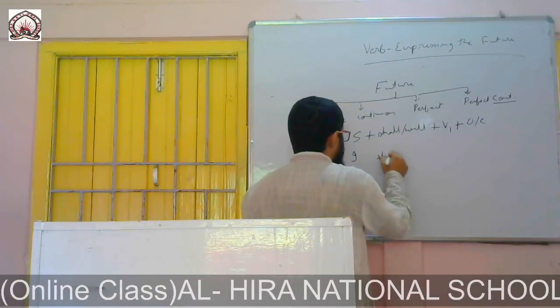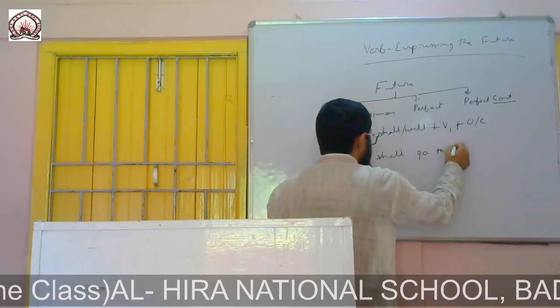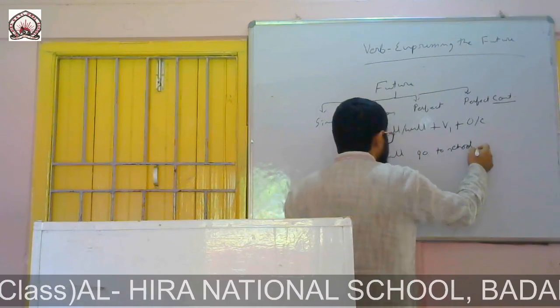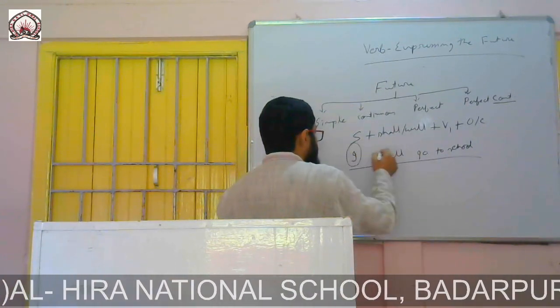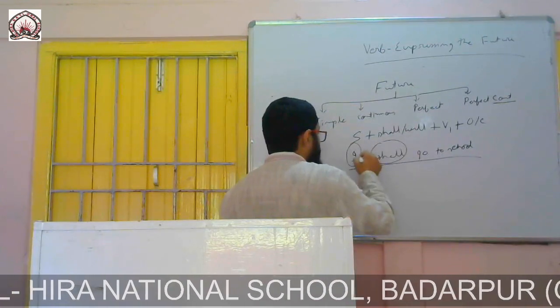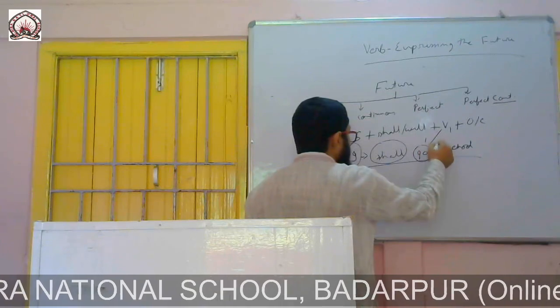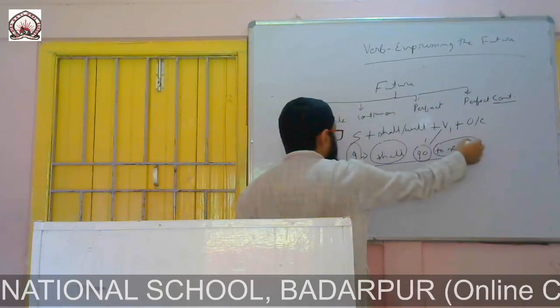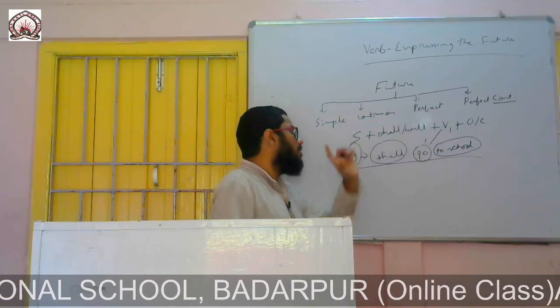I shall go to school. Subject. According to the subject, I have put this auxiliary verb, then verb 1, then finishing point. I shall go to school.